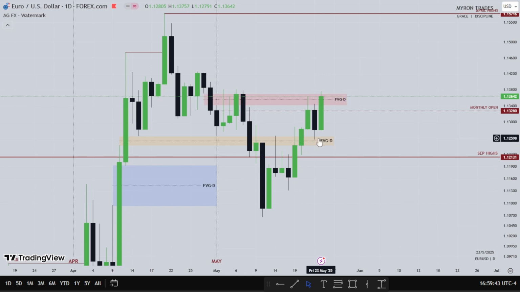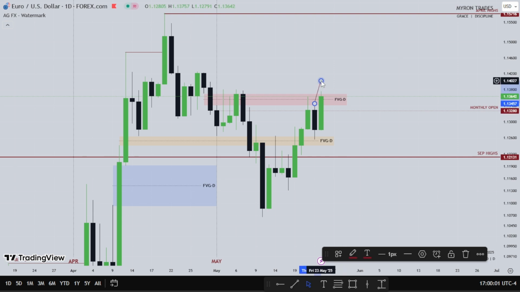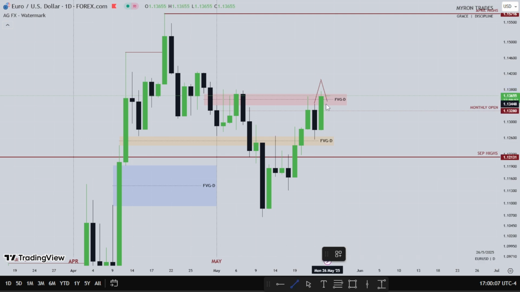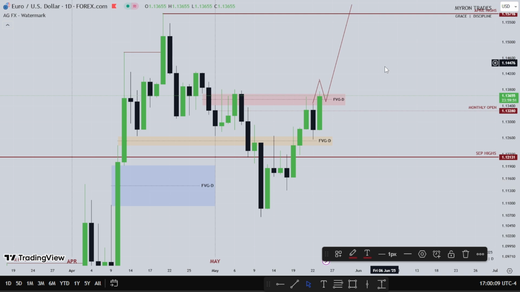So this is Monday, this is Tuesday. There's a small fair value gap right here that was used as resistance to go lower. So you can see price uses it as support to go higher. So this fair value gap, I want to see euro use it as well, give me price action like this, maybe use it as support to go higher, then take out April highs for the euro.